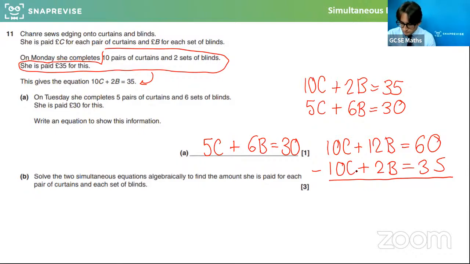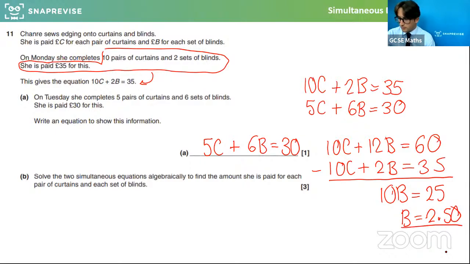So that's cool. So what we'd get here is 10b is equal to 60 take away 35. So 25, and then B is equal to £2.50, and there we go, and we can plug that back in and find C. If you plug that back in, I believe we find that C is equal to £3. Well done. So well done if you got £2.50 and £3 for C and B. That was a pair of simultaneous equations we could solve by elimination.